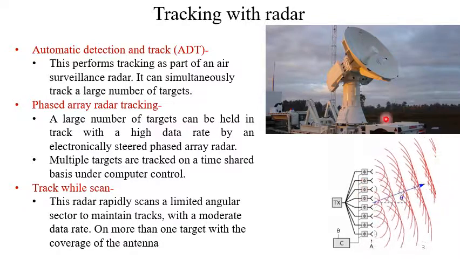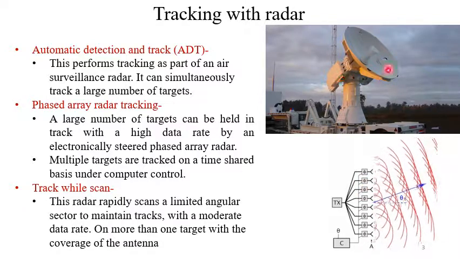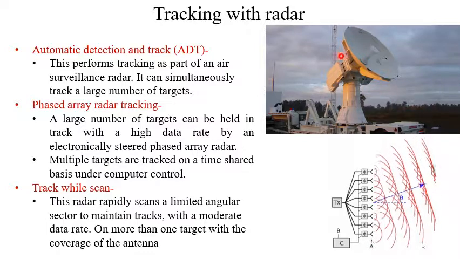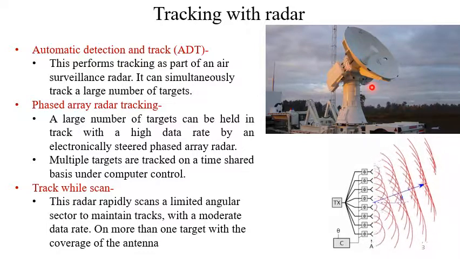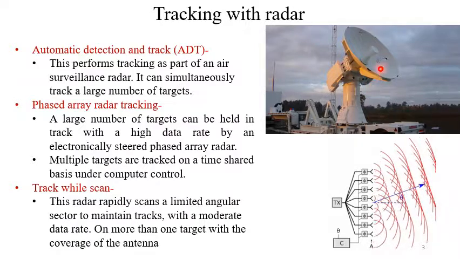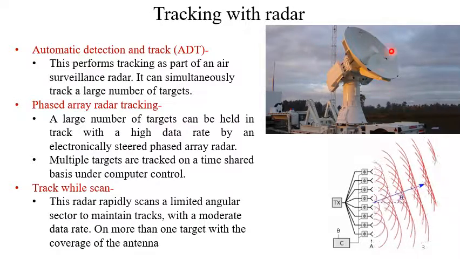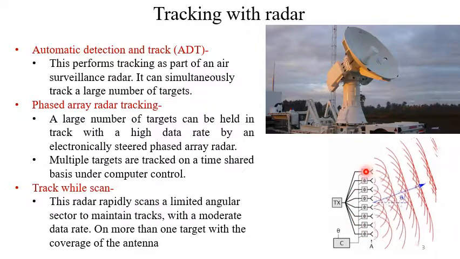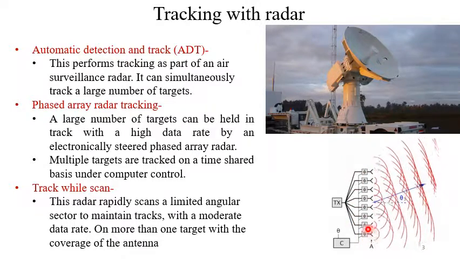Instead of mechanical steering, where one has to rotate with the help of huge servo motors and corresponding controls, nowadays people are interested in this type of antenna.